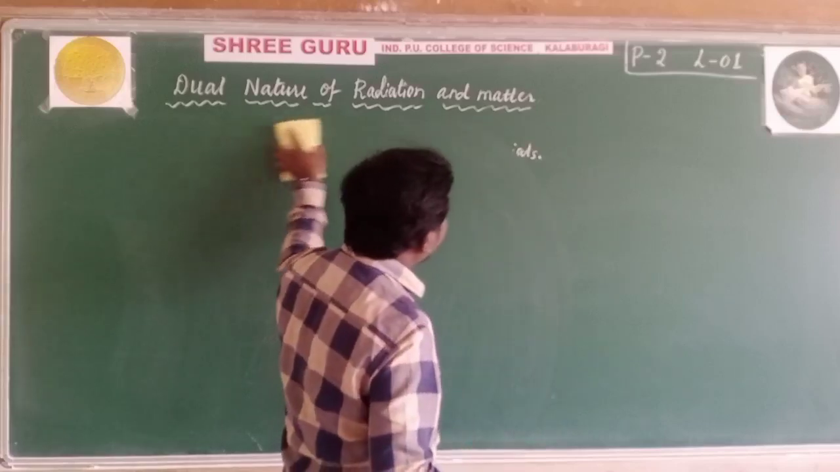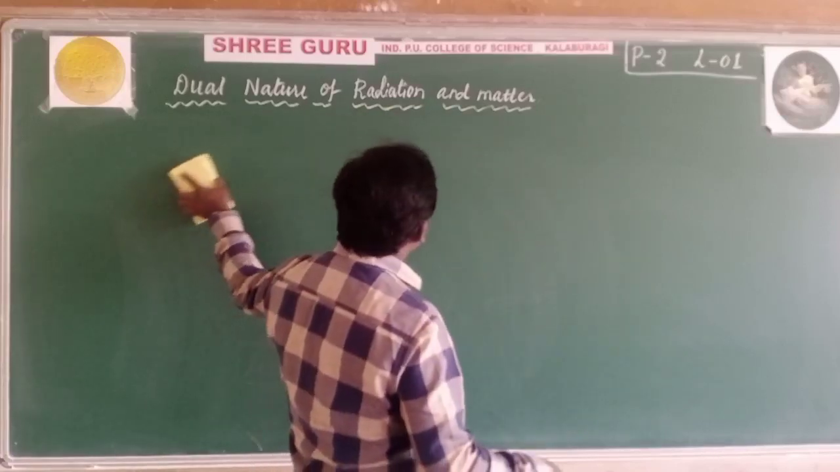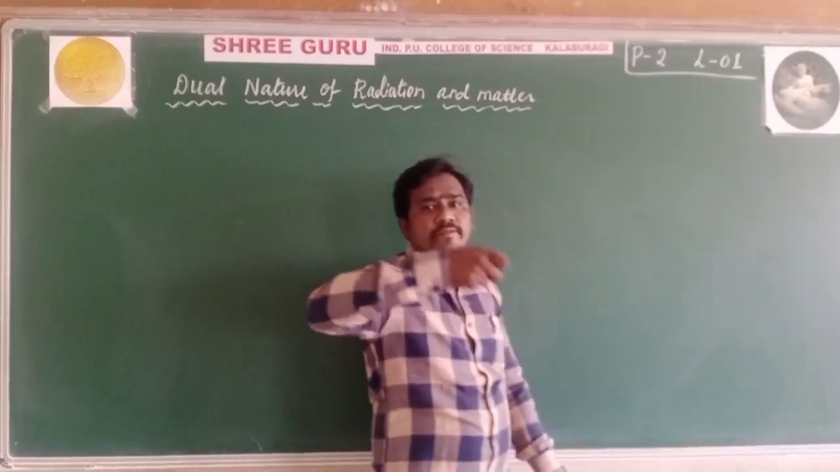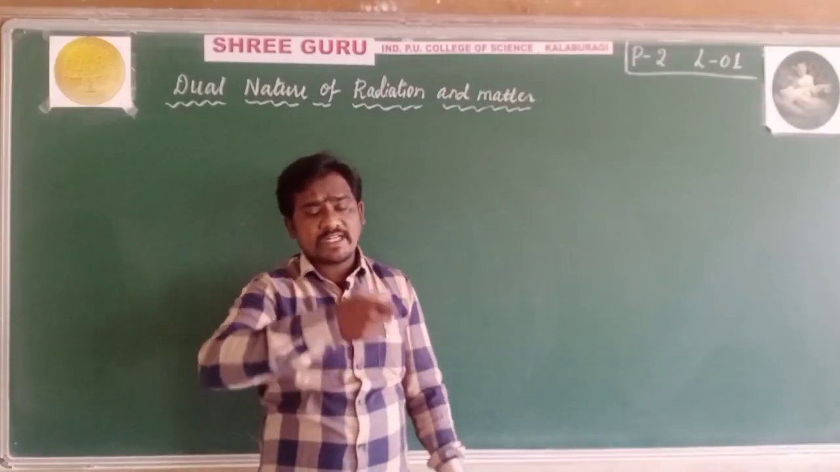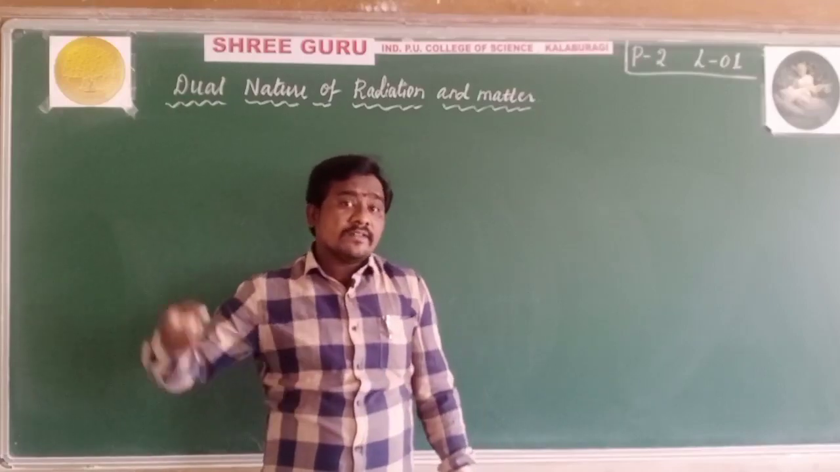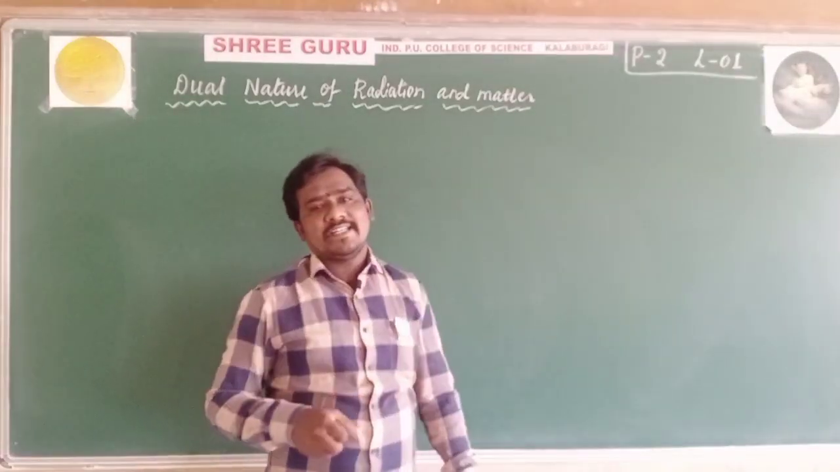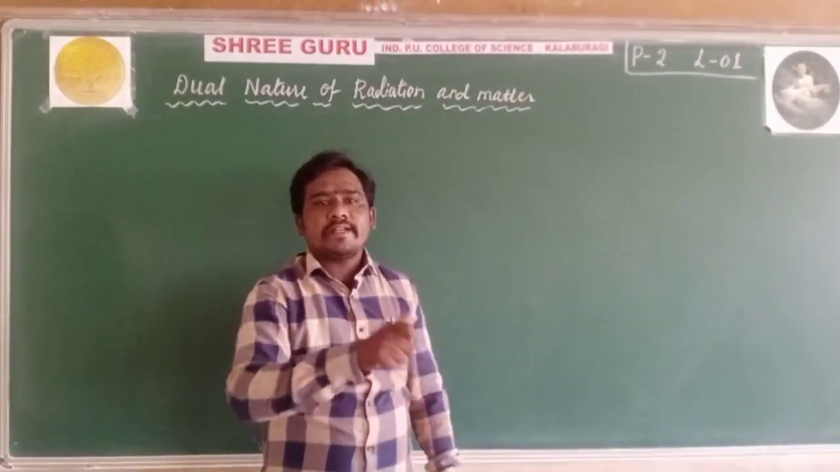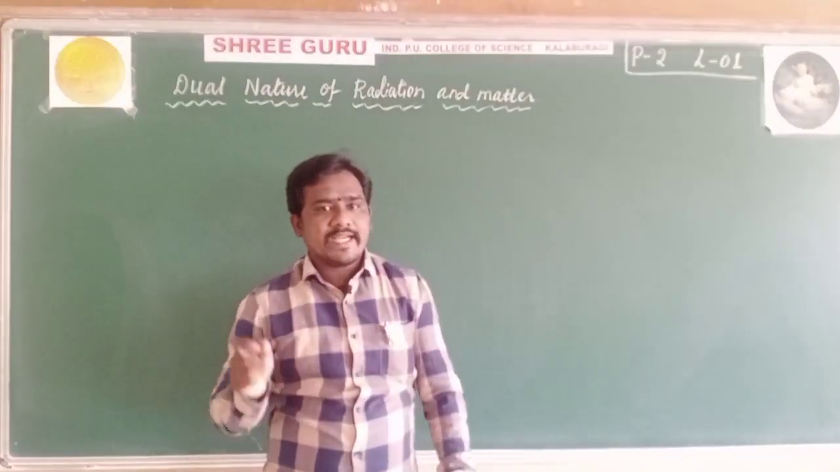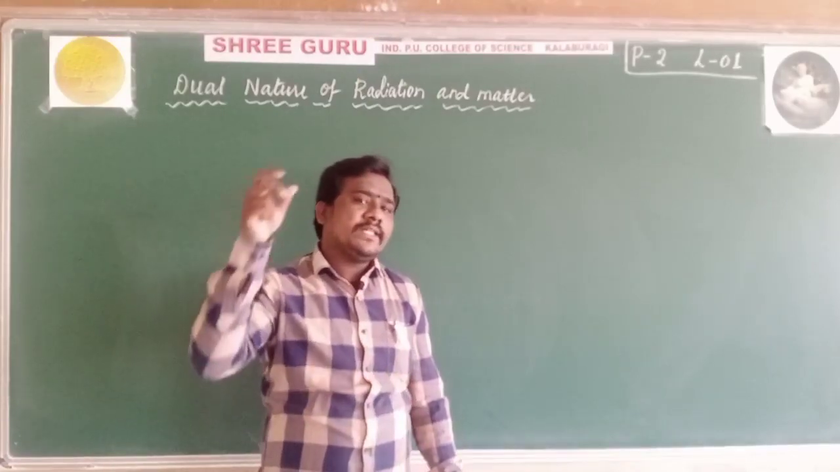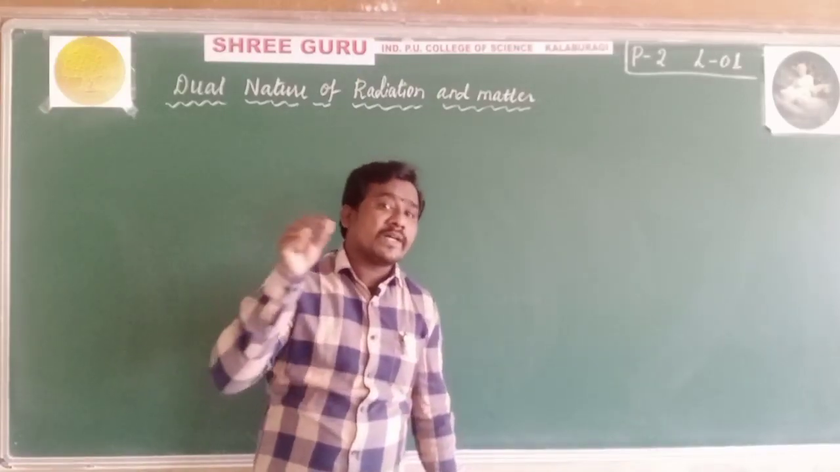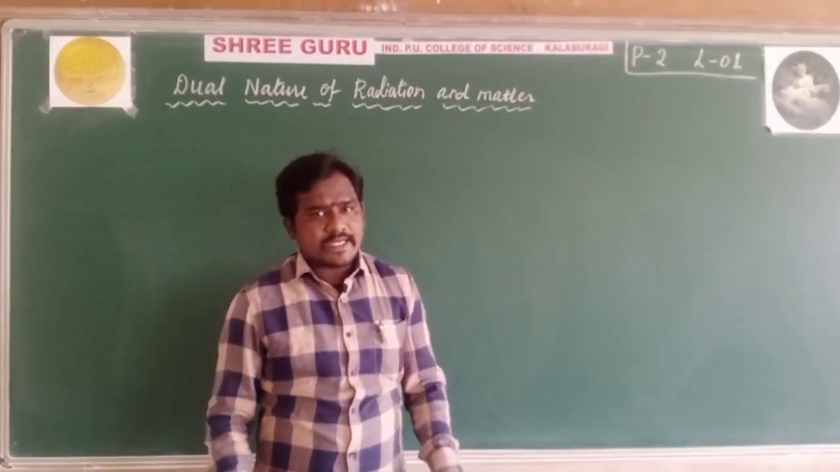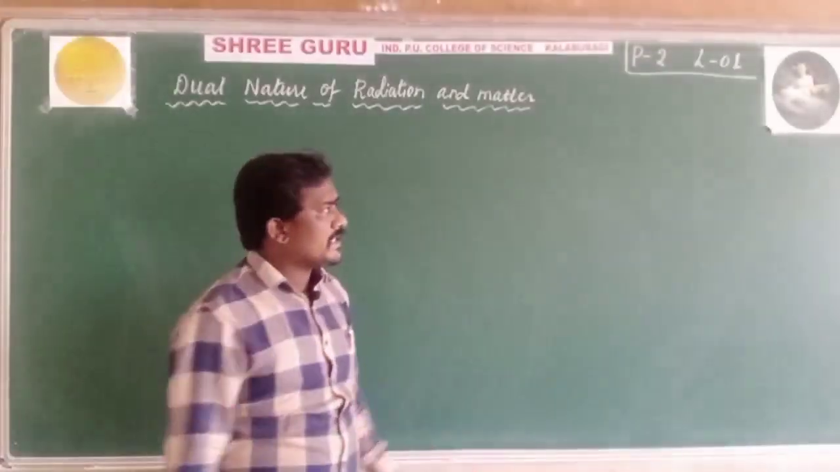If the electrons get sufficient energy, then definitely those electrons will come out from the surface. That energy given to the electron is called the work function. It may be any type of energy, and we will discuss it in detail.